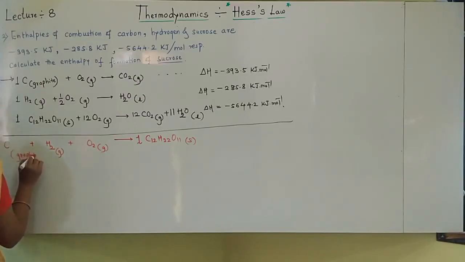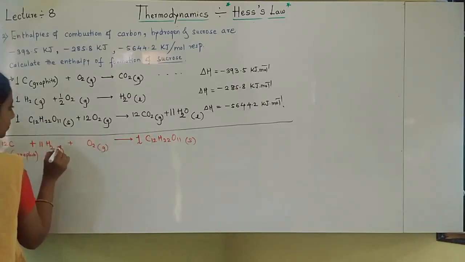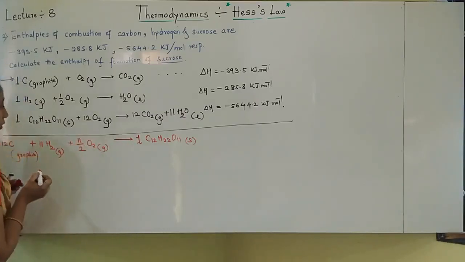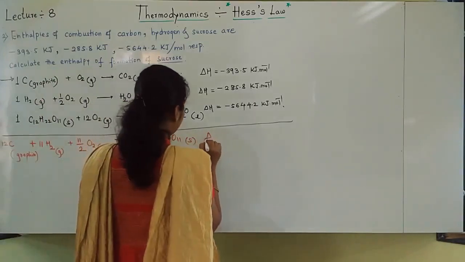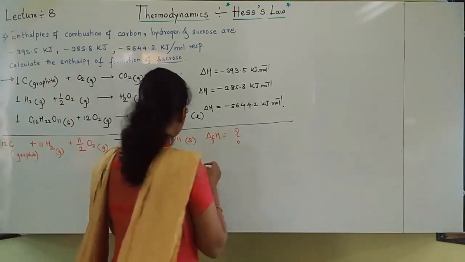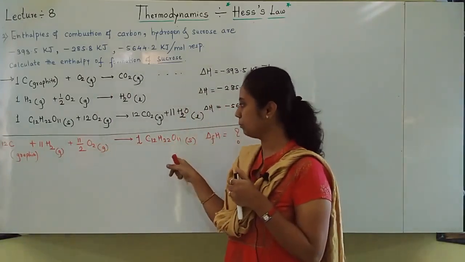Okay. Now students, C12 H22 O11. Like this I can write the equation, and we have to find out how much is the enthalpy of formation of sucrose. When sucrose is forming, that time the enthalpy change we have to find out.